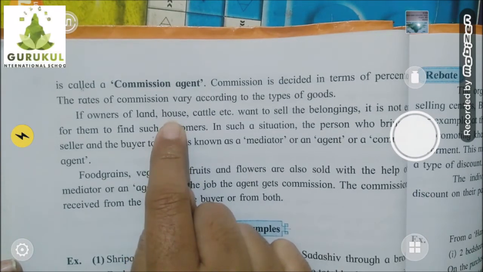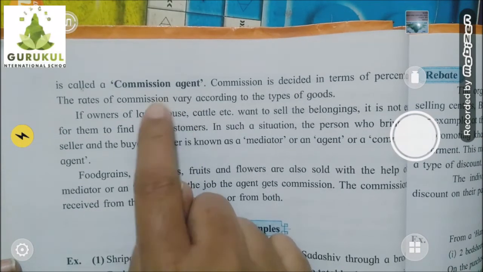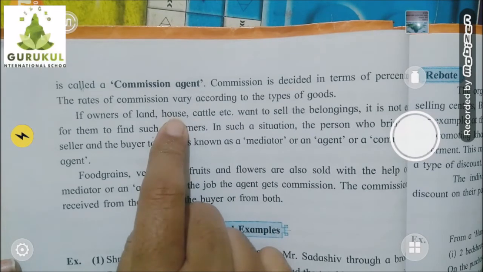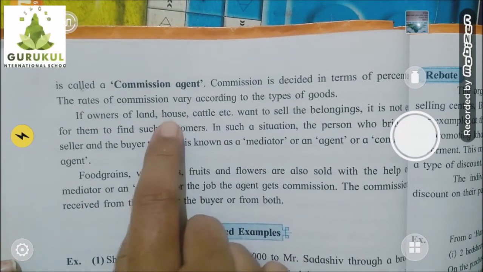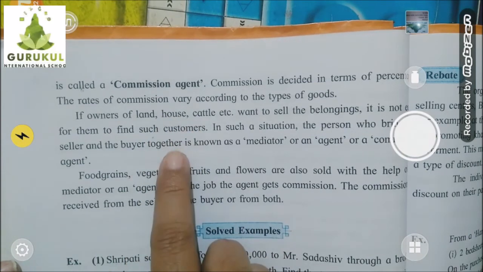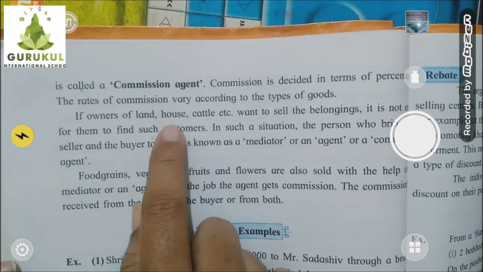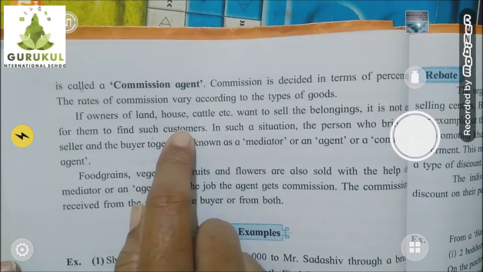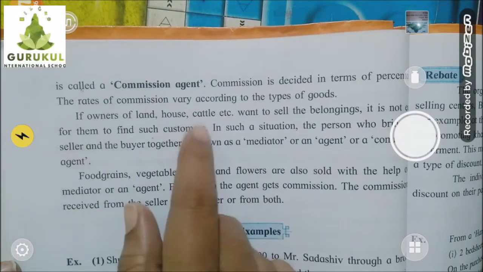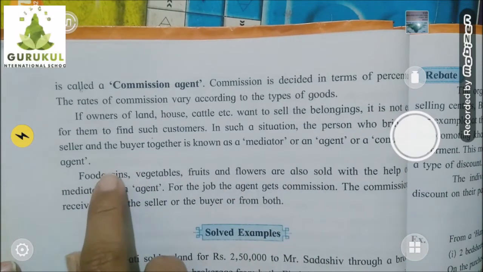Sometimes, you must have seen about the houses, children. Whenever you want to buy a house, sometimes it is exhibited in an exhibition, the selling of houses, or otherwise there is no such market. Then the owner goes to a commission agent to buy or to sell the house. That mediator person is also called a mediator or agent or commission agent. To sell or buy cattle, to sell or buy land, at that time we need one person who knows who wants that thing and who wants to sell that thing. That person we call a mediator, agent or commission agent.